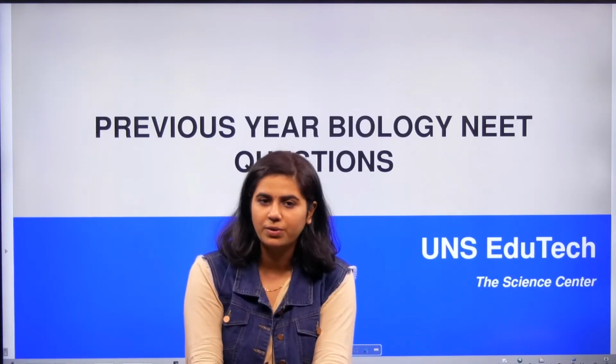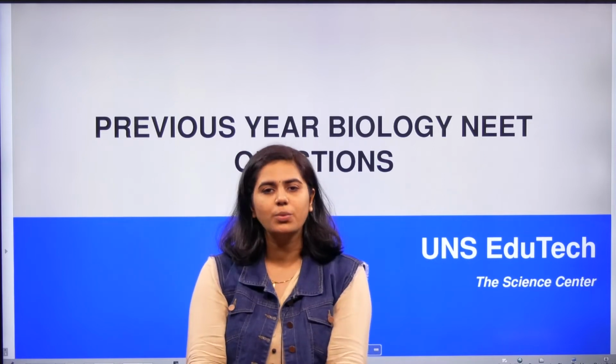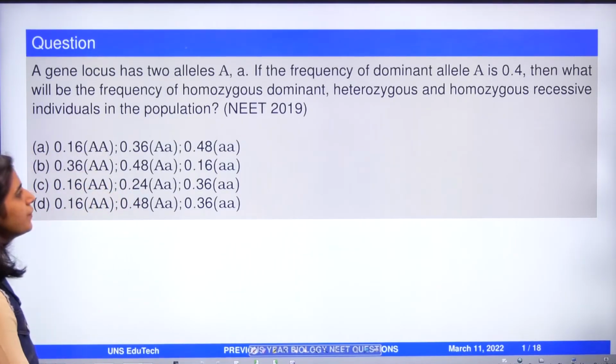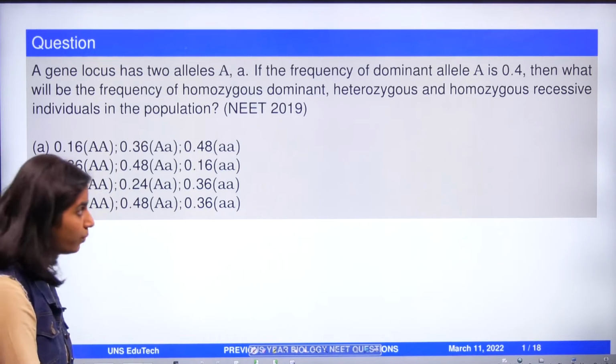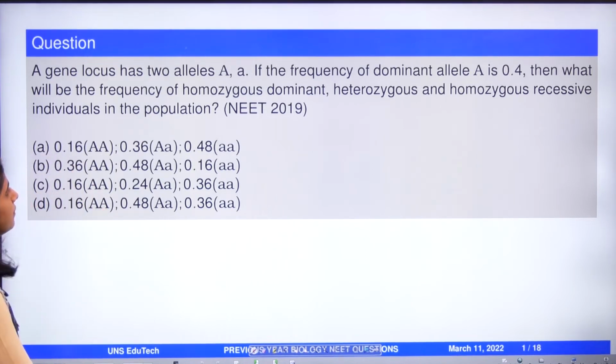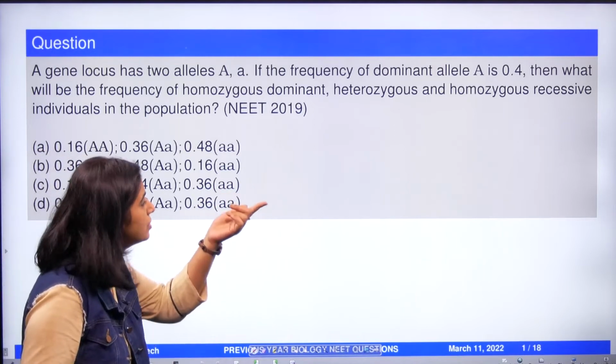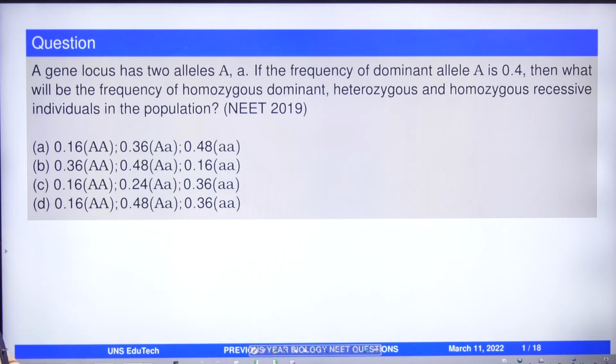Today let's discuss a previous year question from a short area from ecology and evolution, that is the Hardy-Weinberg principle. Let's directly go to the question. A gene locus has two alleles, capital A and small a. If the frequency of the dominant allele capital A is 0.4, then what will be the frequency of homozygous dominant, heterozygous and homozygous recessive individuals in the population?